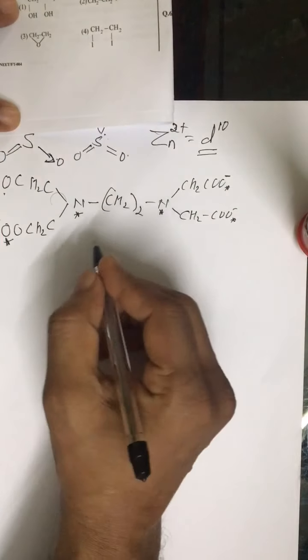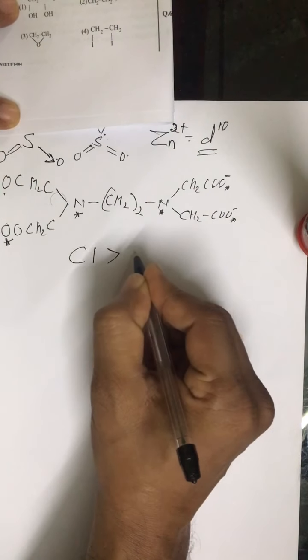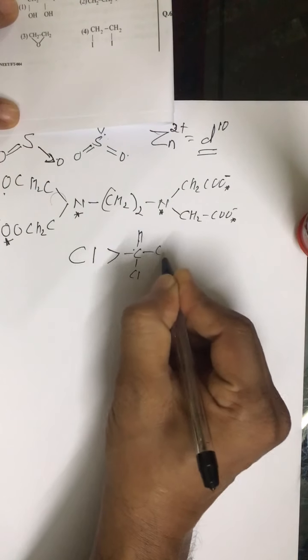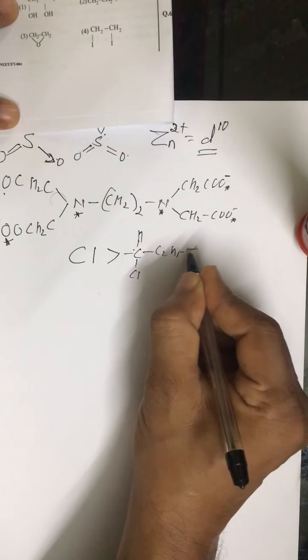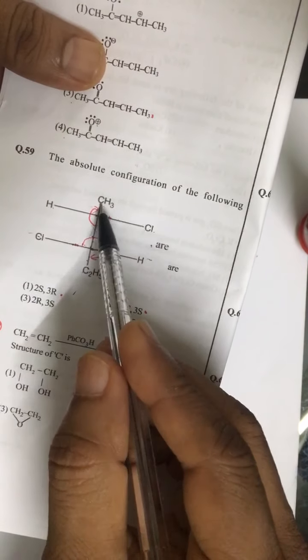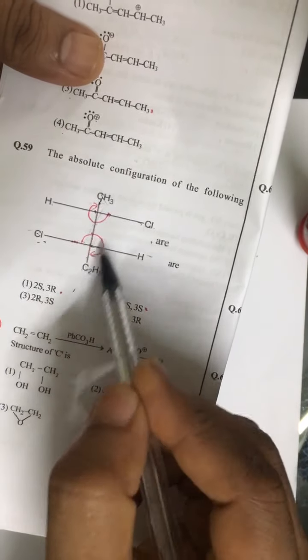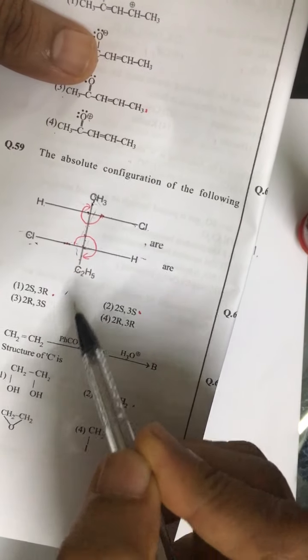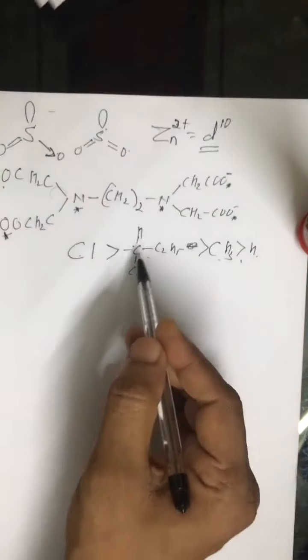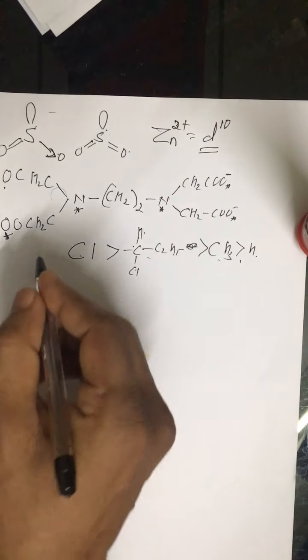So we have to find out the RS notation for this. If you look at the seniority, Cl is most senior, and then we have this group, that is CHCl, C2H5, and then it is CH3, and then hydrogen on the second carbon atom. If you want to name this compound, it is 2,3-dichloropentane, numbering 1, 2, 3, 4, 5. So on the second carbon atom, this is the order of seniority. Cl is most senior, and second is this group, that is CHCl, C2H5.